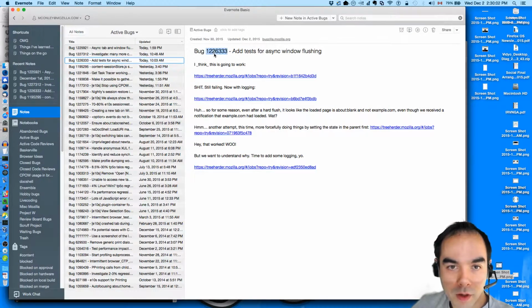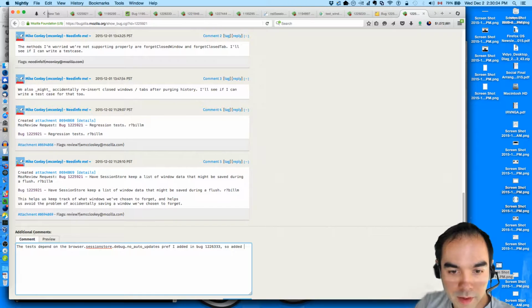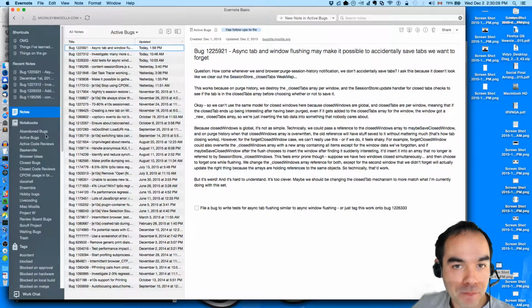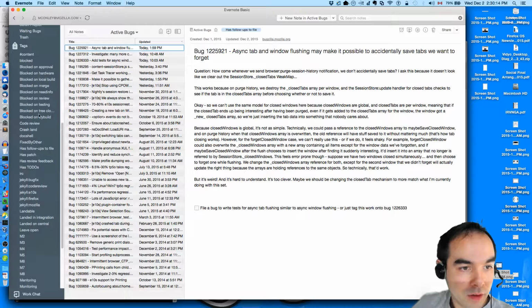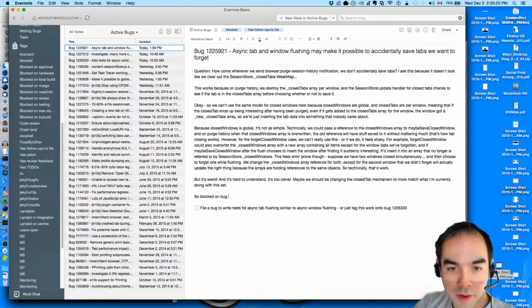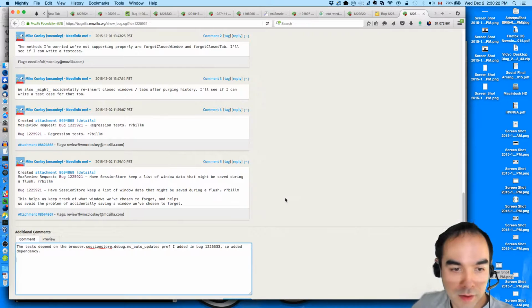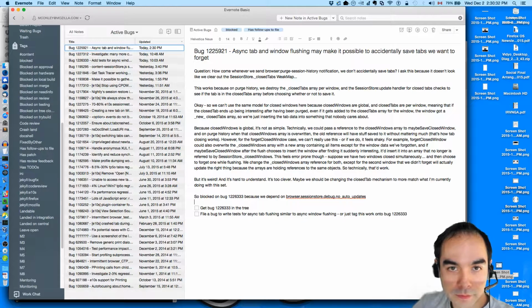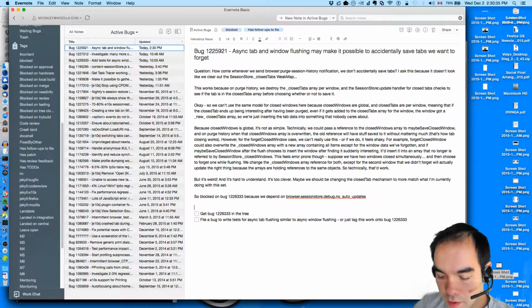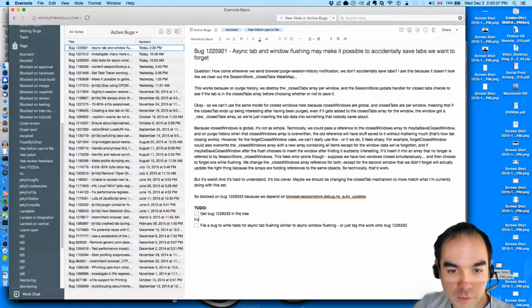Copy. So added dependency. So this bug is actually blocked by another bug. So blocked on bug because we depend on. So get bug 1226333 in the tree. To do follow-ups.